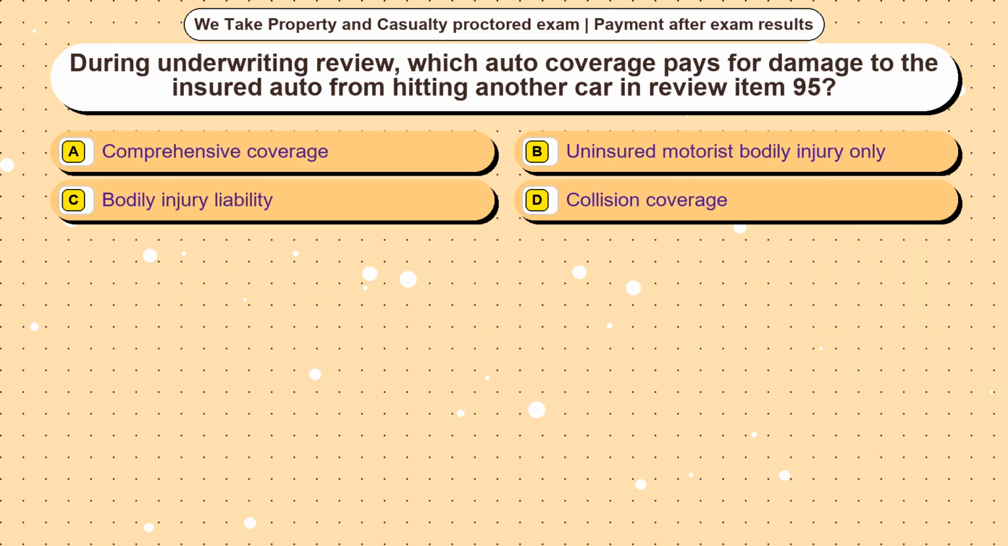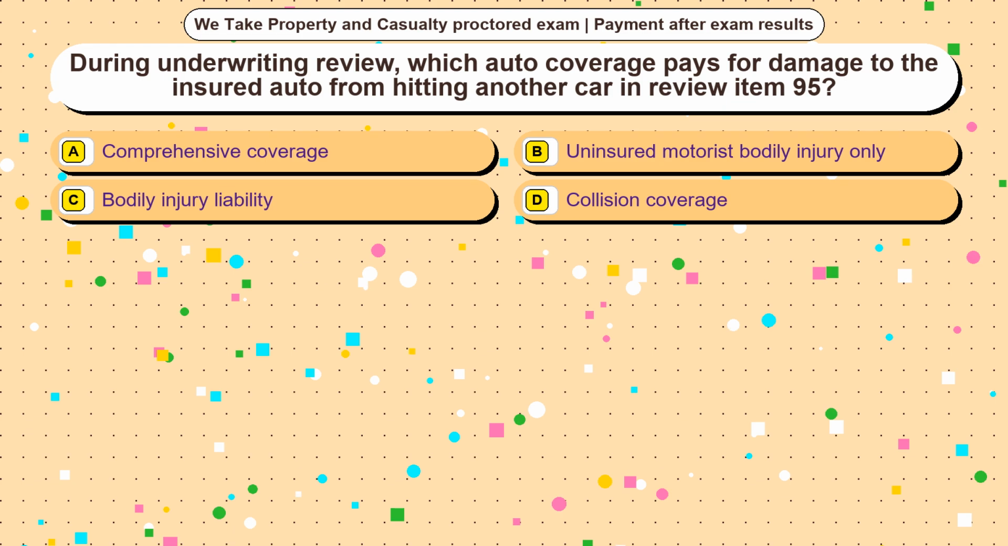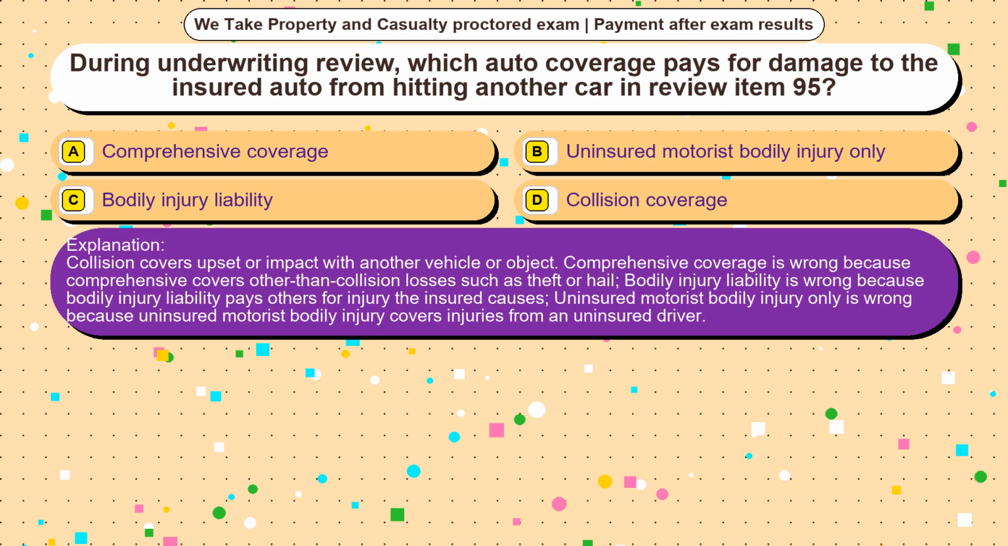Question 19. During underwriting review, which auto coverage pays for damage to the insured auto from hitting another car in review item 95? Option A, comprehensive coverage. Option B, uninsured motorist bodily injury only. Option C, bodily injury liability. Option D, collision coverage. The correct answer is option D. Collision covers upset or impact with another vehicle or object.